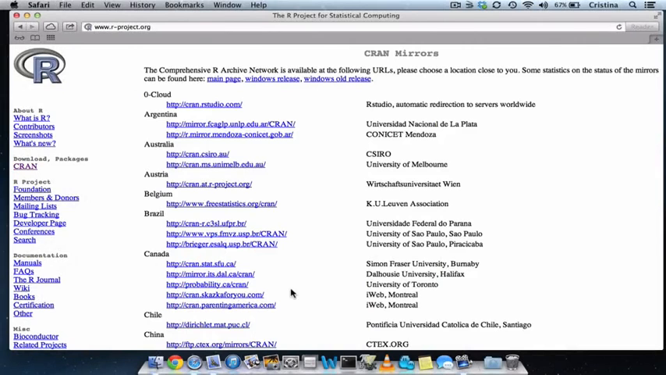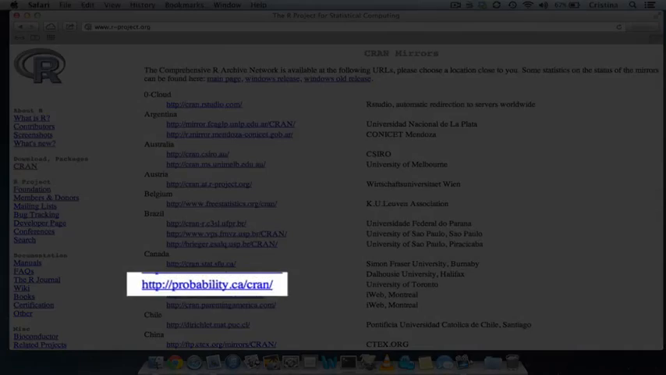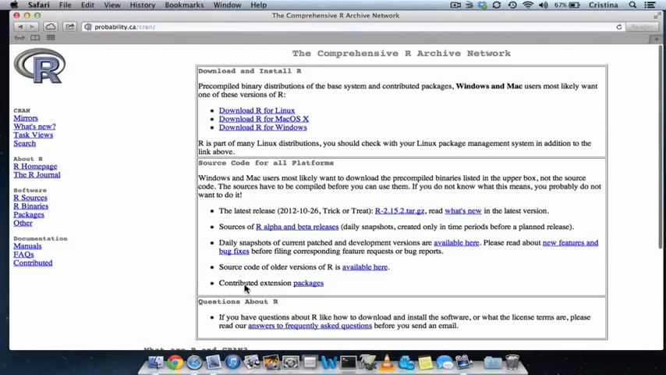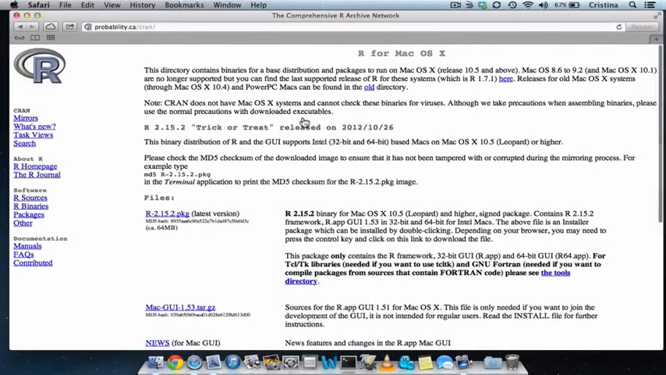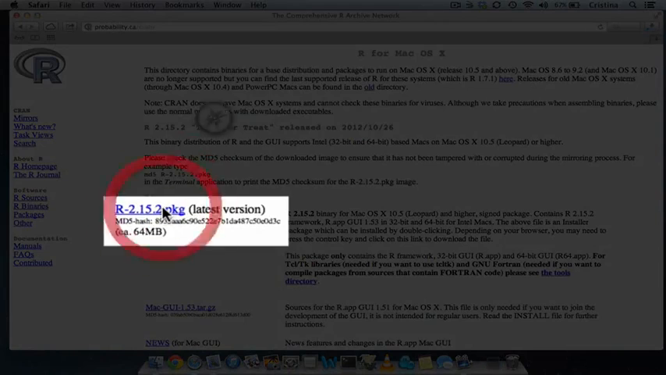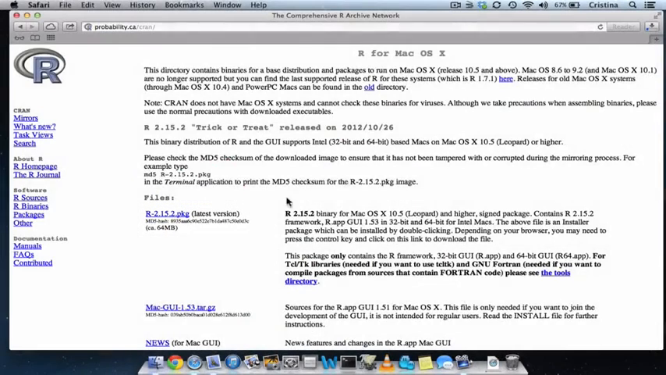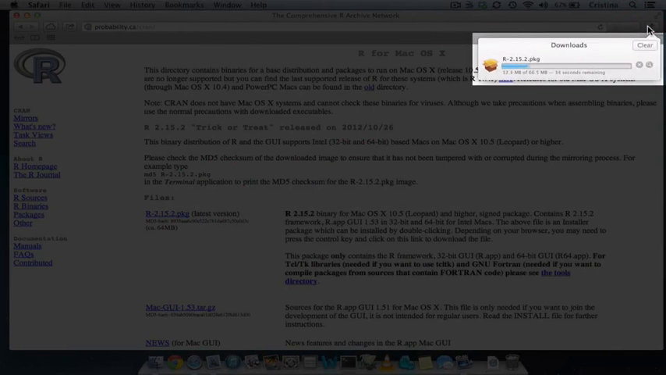When selecting a CRAN mirror, choose from a location that is closest to you. For us, it will be here at the University of Toronto in Canada. We will choose to download R for Mac OS X and select the latest version of the R software. You can see the progress of your download in the top right-hand corner.